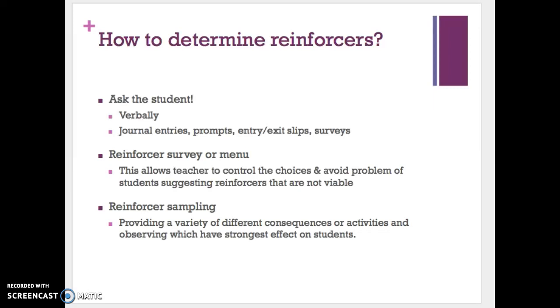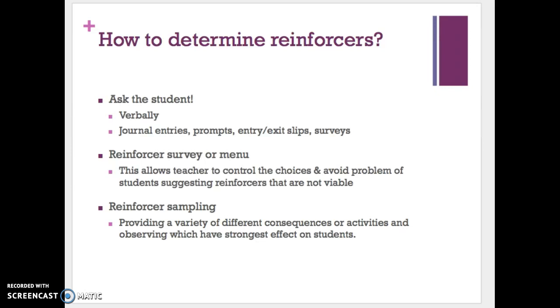Well, you can ask the student verbally. You may ask them to write a journal entry or a prompt or fill out entry or exit slips or surveys. You could do a reinforcer survey or menu. This allows a teacher to control the choices and avoid problems of students suggesting reinforcers that are not viable. So that way we have a little bit more control over what we're willing to give in our classroom.